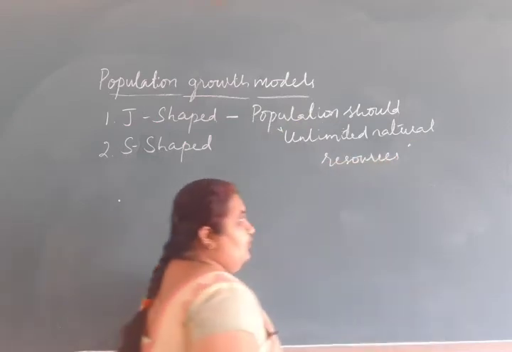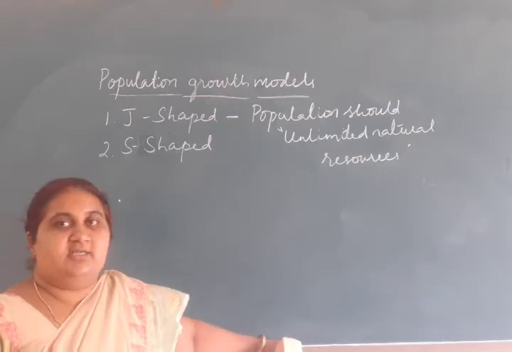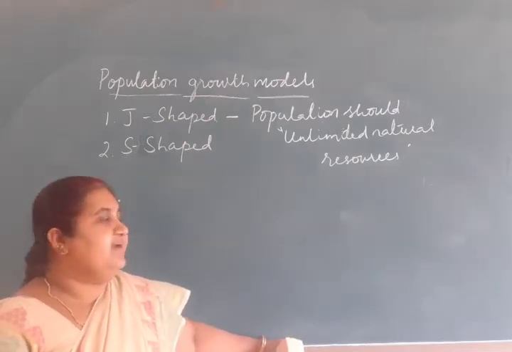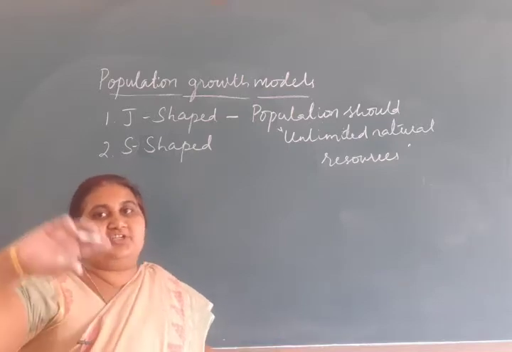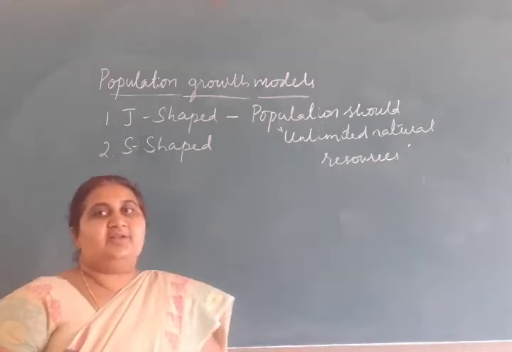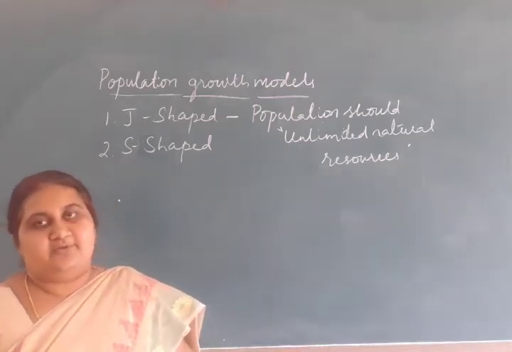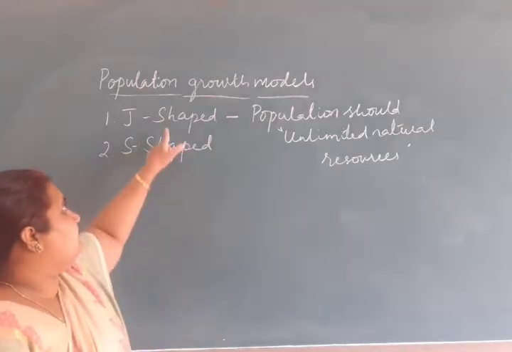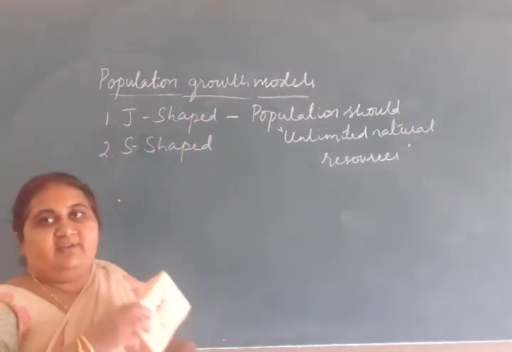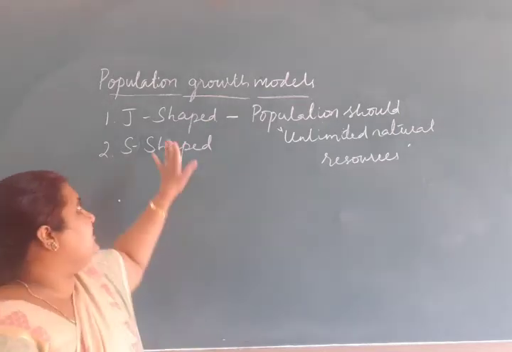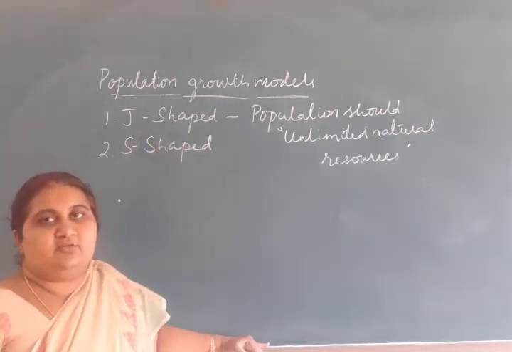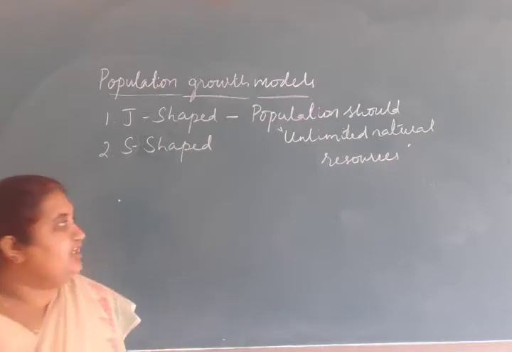With plenty of natural resources, there is no predator effect and no competition, so the individuals of a population show an exponential increase in their population size. When we plot a graph, the growth is in the form of a J, so it is called the J-shaped growth curve. And the equation for J-shaped is